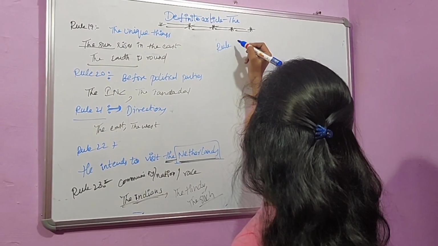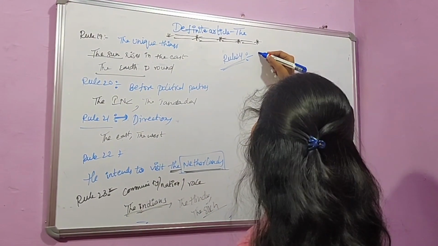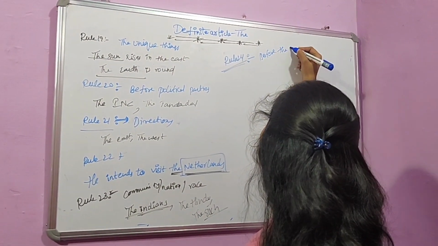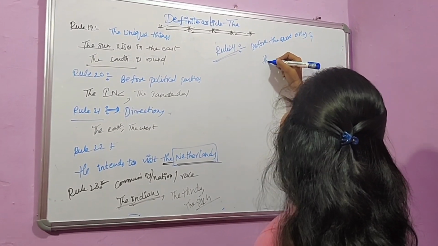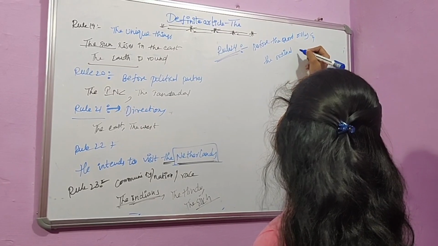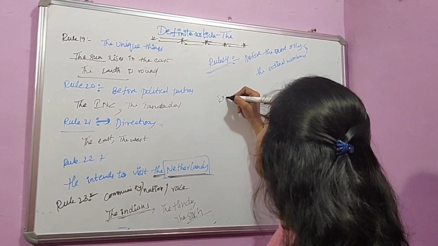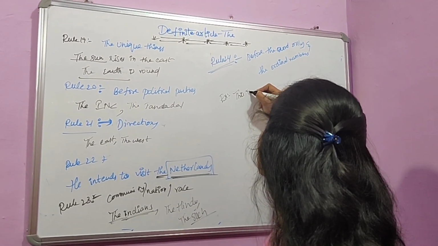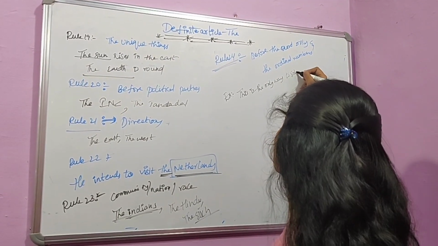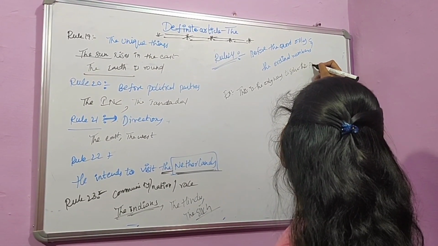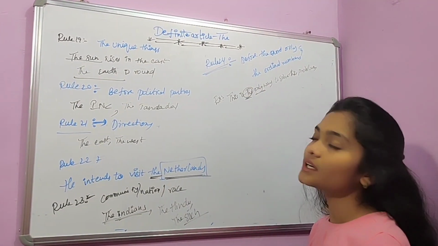And rule 24 is before the word only and the ordinal numbers. For example, this is the only way to solve this problem. Before the word only, we use the article here.